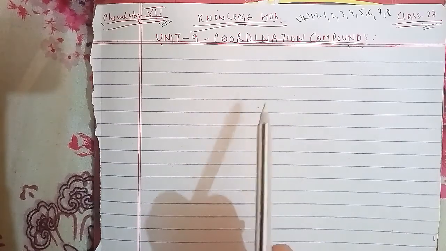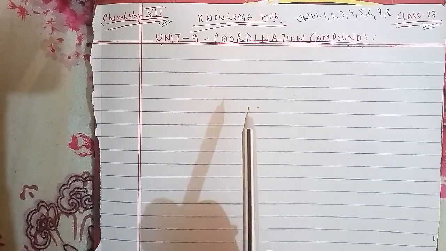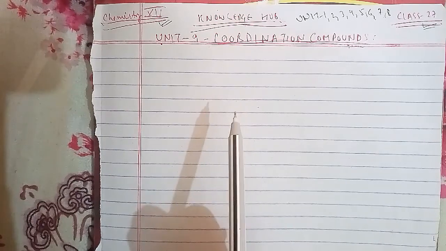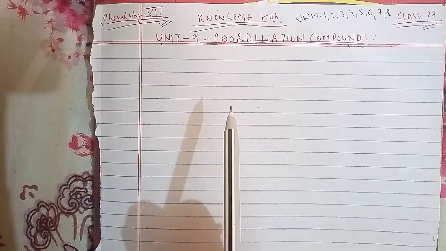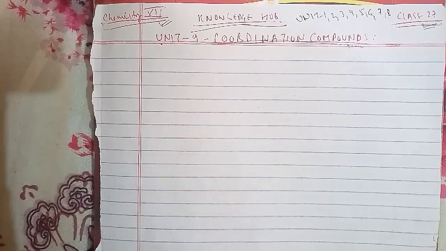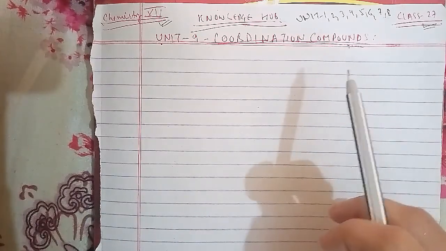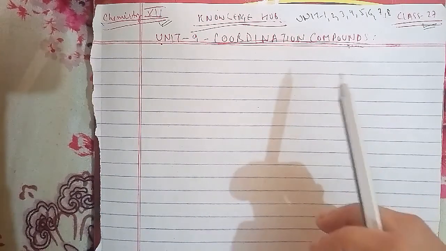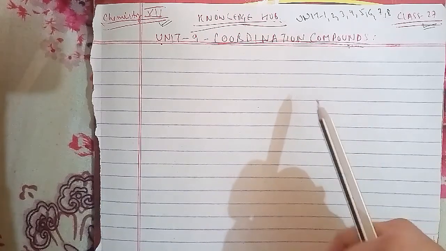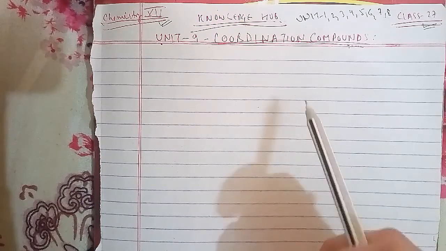In terms of coordination compounds, they are the backbone of modern inorganic and bio-inorganic chemistry and the chemical industry as well. In the previous unit, we learned that the transition metals form a large number of complex compounds in which the metal atoms are bound to a number of anions or neutral molecules. In modern terminology, such compounds are called coordination compounds. The chemistry of coordination compounds is an important and challenging area of modern inorganic chemistry.